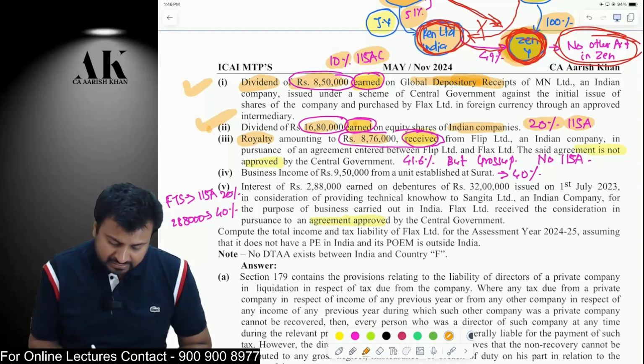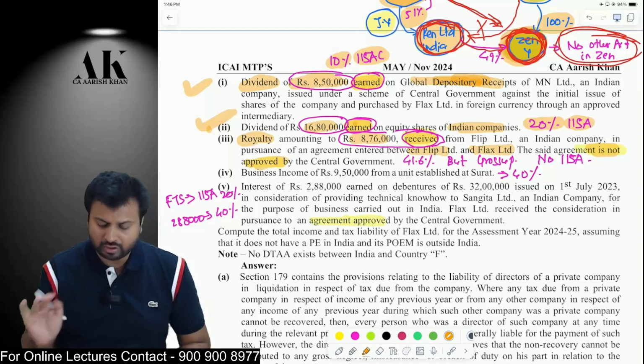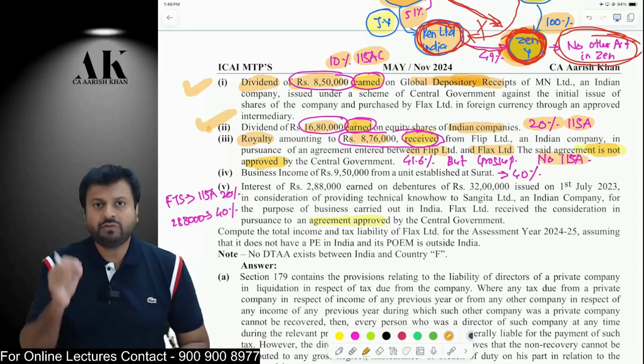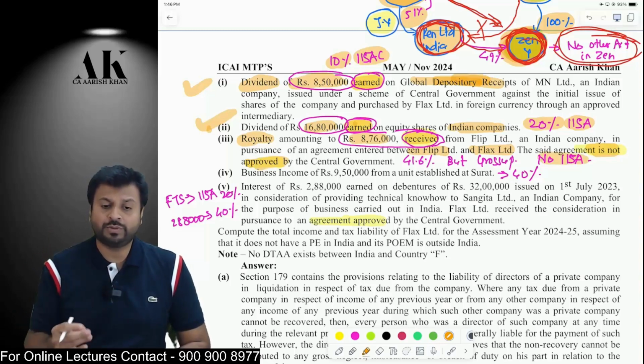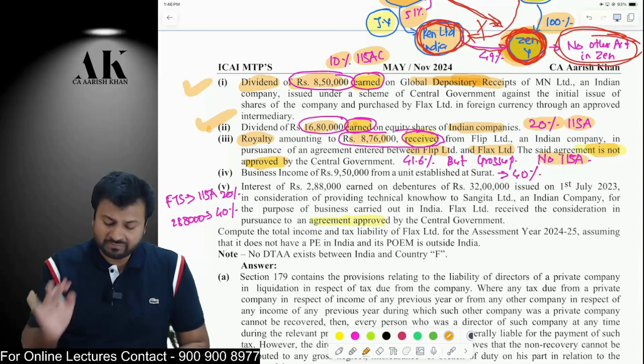Okay. In respect of which, in pursuance of an agreement between Flip and Flag. But the agreement is not approved by the central government. Therefore, you cannot apply 115A. For 115A to apply, the agreement has to be approved between two parties. Here, the agreement is not approved. Therefore, 115A cannot be applied.